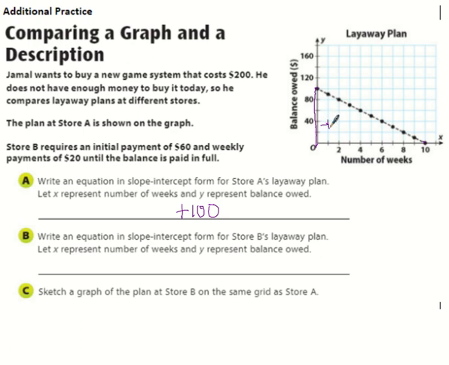I went down, so it's negative. And then I'm going to go to the right, and it's really nice because I just get to 10. So it's a negative 100 because I went down over 10. So that's going to get me negative 10. So there's my slope. So it's going to be Y equals negative 10x plus 100.